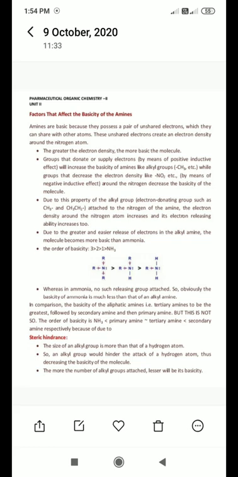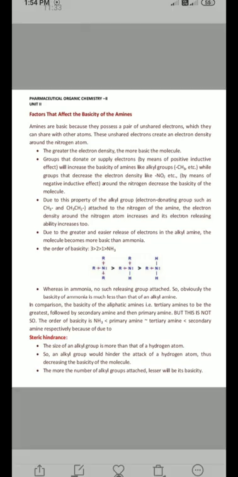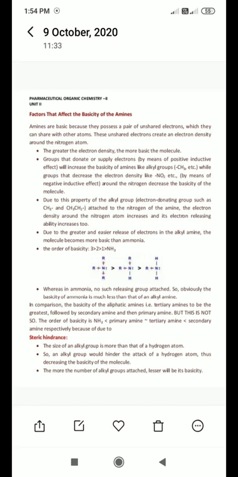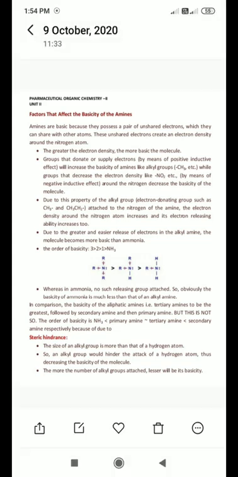Obviously, H is small, while CH3 is bigger. So the size of the alkyl group is more. An alkyl group would hinder the attack of the hydrogen atom, thus decreasing the basicity of the molecule. So here, hydrogen intermolecular bonding does not happen.